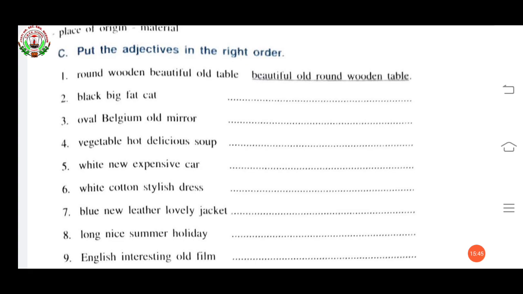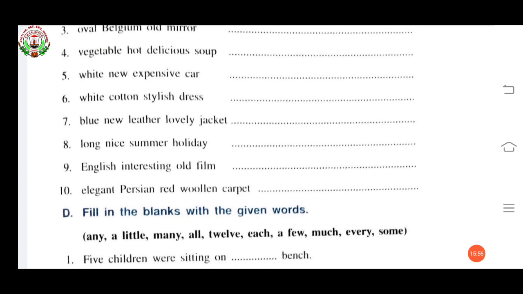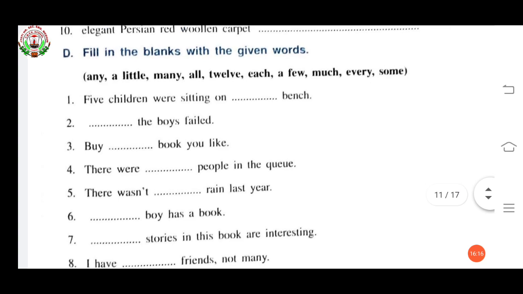Long nice summer holiday. Lovely nice long summer holiday. English interesting old film. Interesting old English film. Elegant Persian red woolen carpet. Elegant red Persian woolen carpet. Now see the D exercise. Fill in the blanks with the given word. 5 children were sitting on each bench.